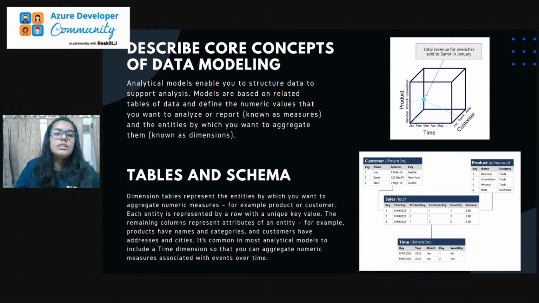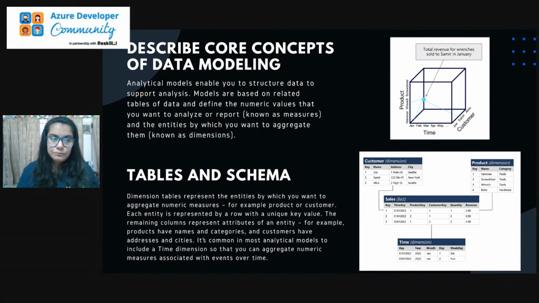Now coming towards the core concept of data modeling. Usually we have our data, and we generally divide our data to work on, so that we can train our model and then test our model. Basically, data modeling takes place so that we can get insights and better results out of it. For that, we have training data and testing data that we can divide by using ML algorithms or certain techniques.